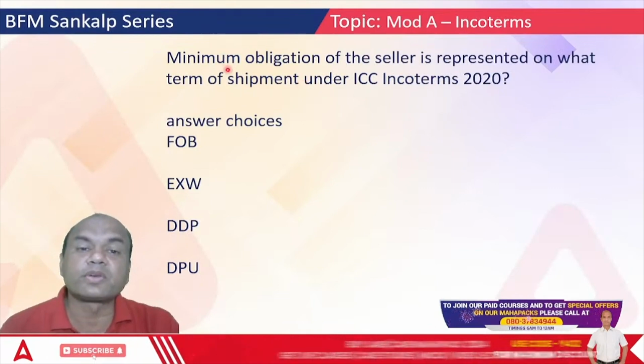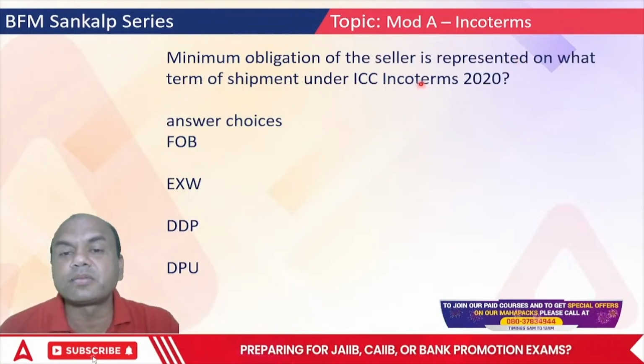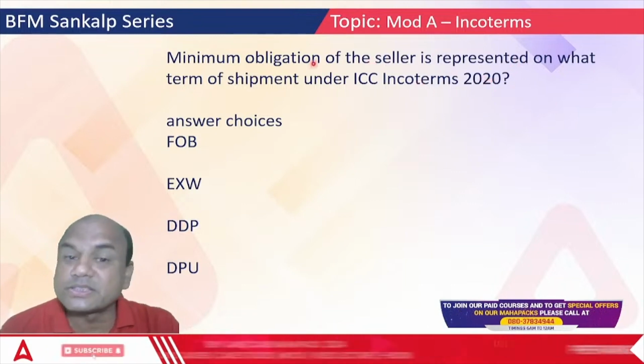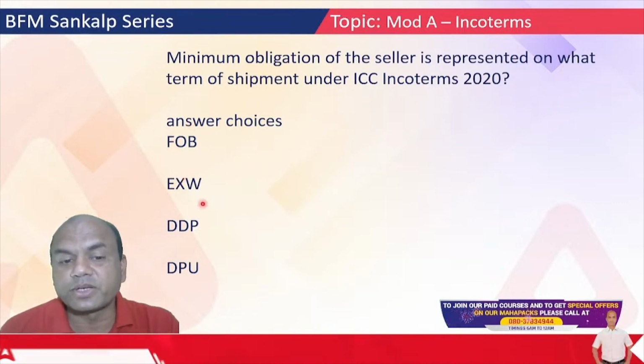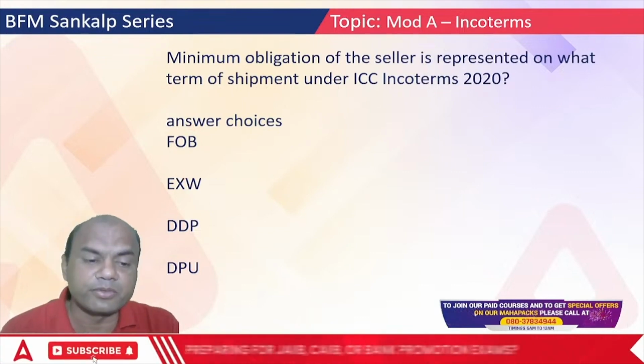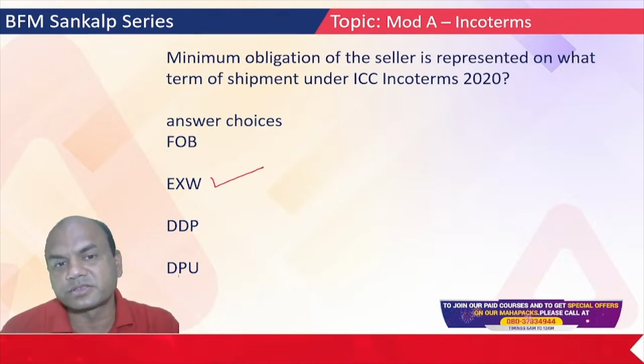Now let's come to the questions. Minimum obligation of the seller is represented in which term of the Incoterm? Now this is easy for you. Options are FOB, Ex Works, DDP and DPU. Now which one? The correct answer is Ex Works. Correct? Ex Works.